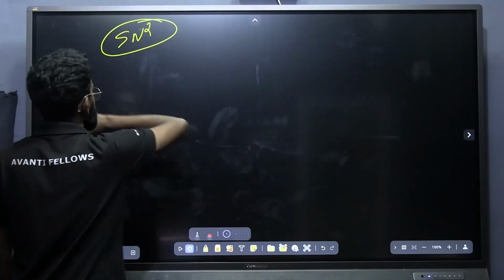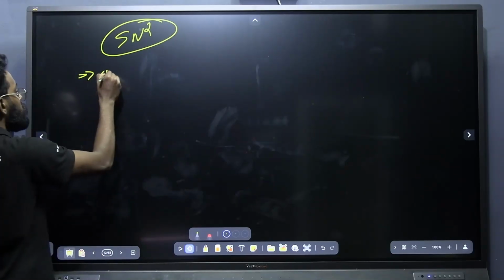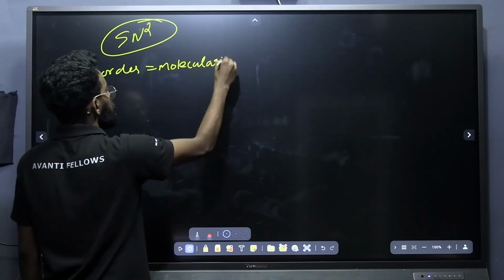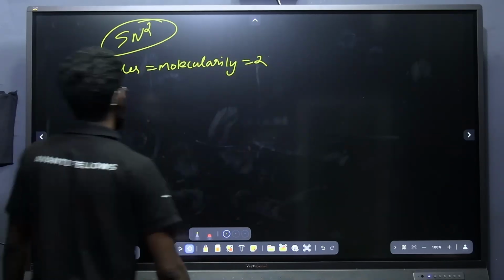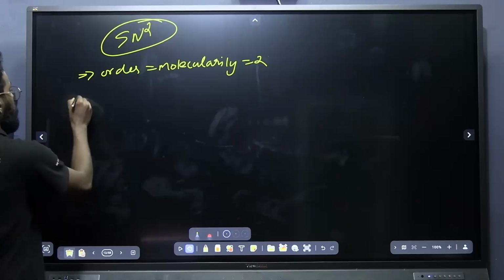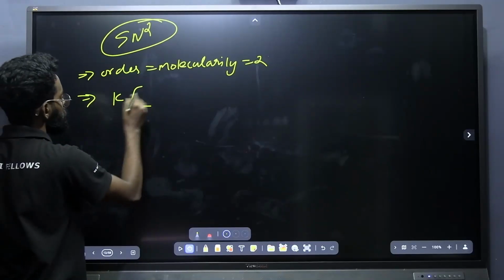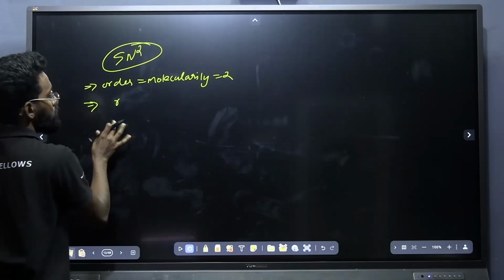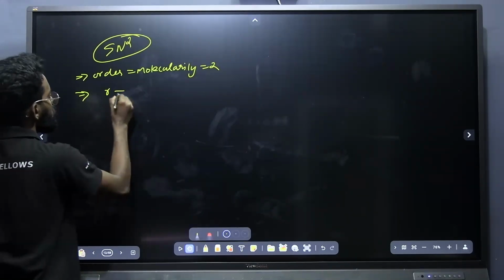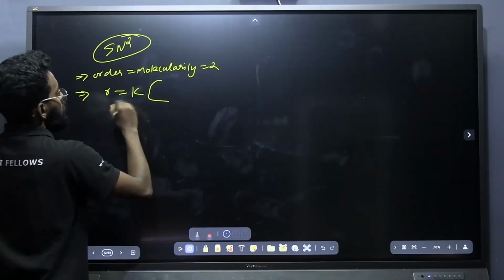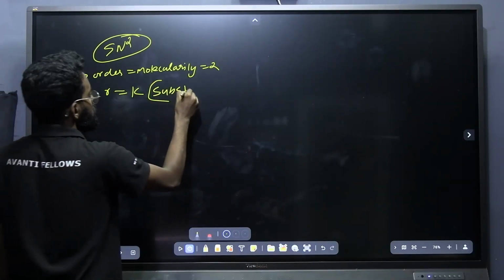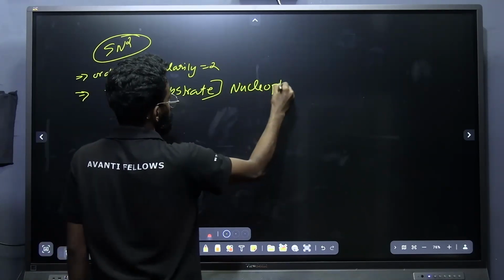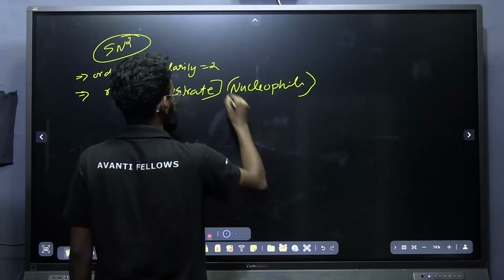Now next one is the SN2 mechanism. What are the important points here? Order is equal to molecularity is equal to 2, as it is a bimolecular reaction. And here the rate of the reaction is directly proportional to k into the concentration of substrate and nucleophile, the concentration of both substrate and nucleophile.